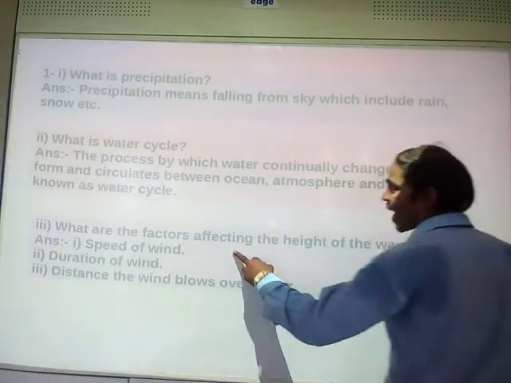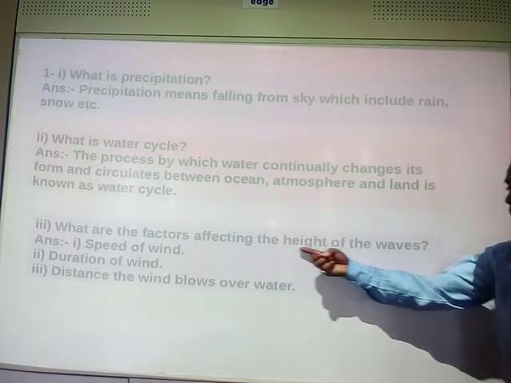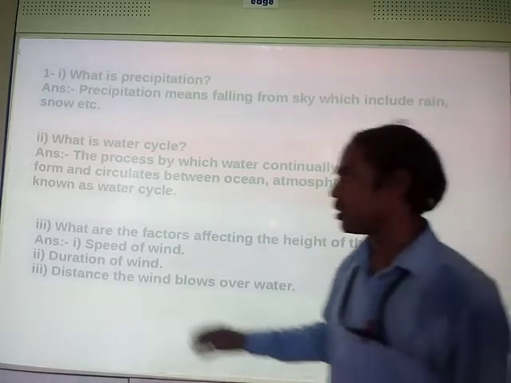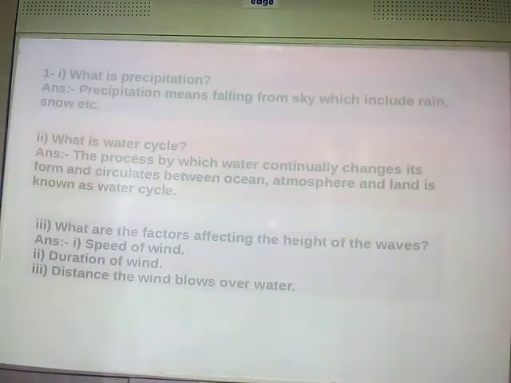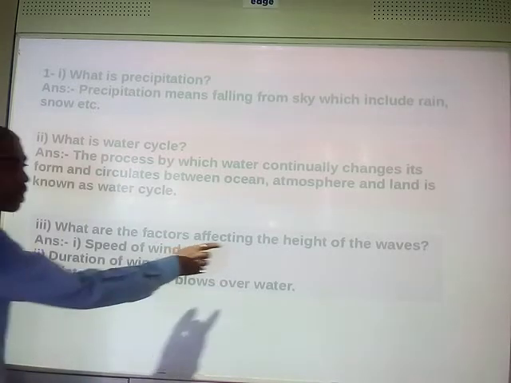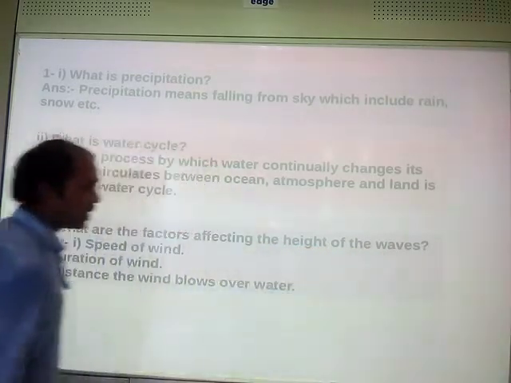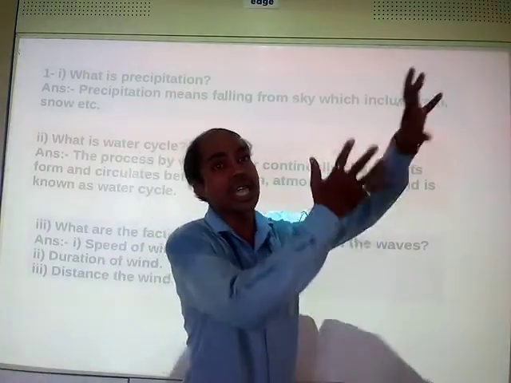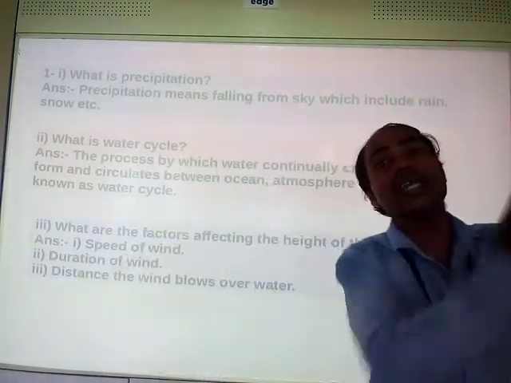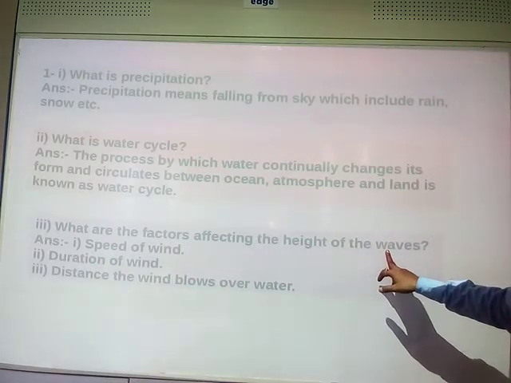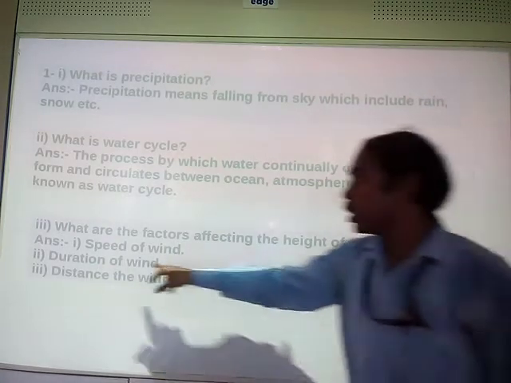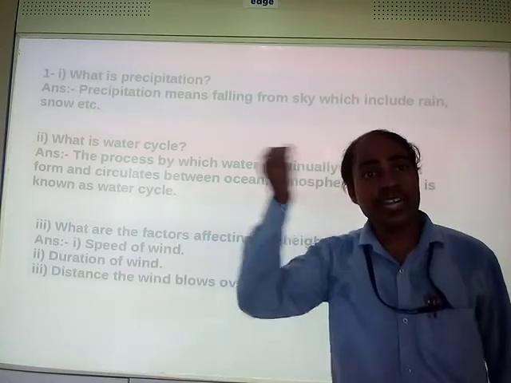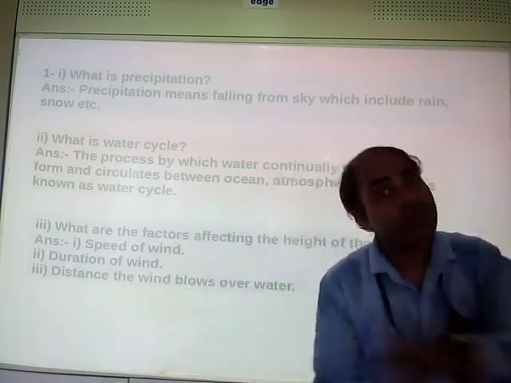Third question. What are the factors affecting the height of the waves? These are some of the factors that influence the height of the waves. First, speed of wind. If the speed of the wind is high, then high waves are caused, right? Duration of wind: the longer the wind flows, the more waves will be formed, right?